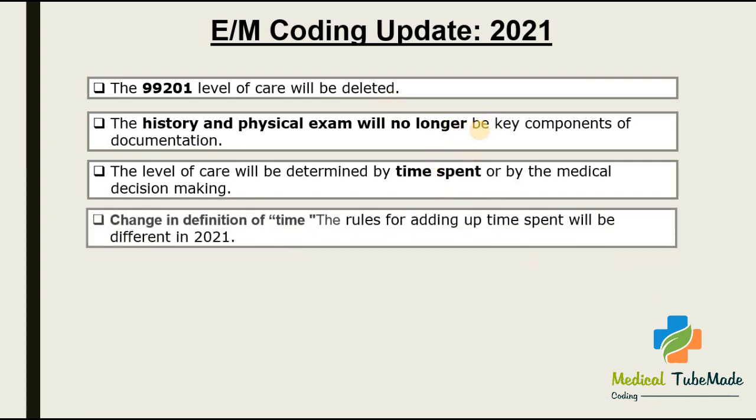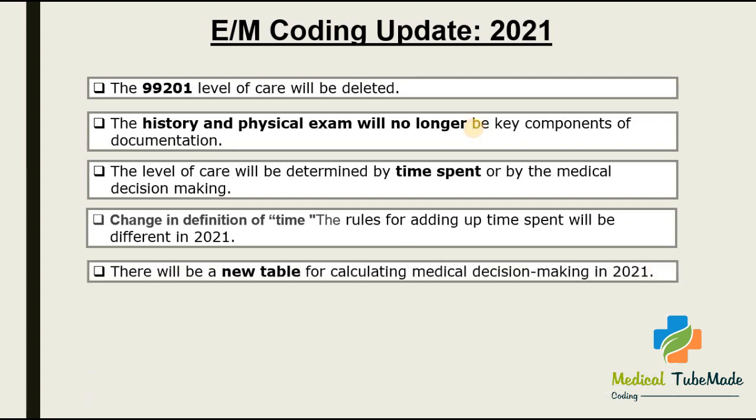Then next, changes in the definition of time. The rules for adding up time spent will be different in 2021. So that time criteria also will differ. And then the next one is there will be a new table for calculating MDM in 2021. So we are using the MDM table for risk, and there are a total of 3 tables, but in the 2021 update they have created one new table for calculating MDM level.